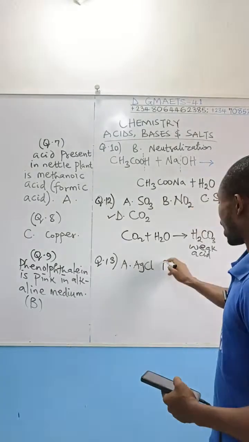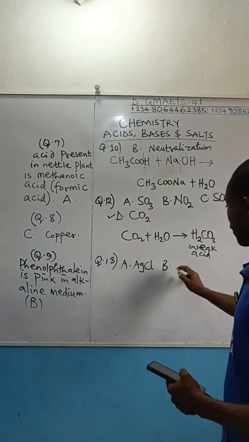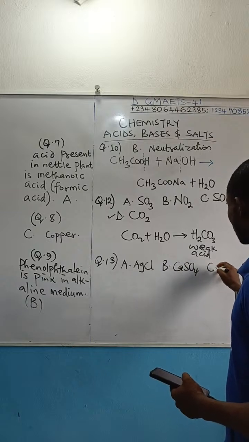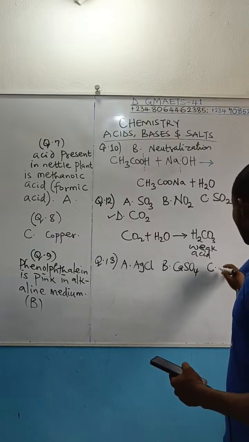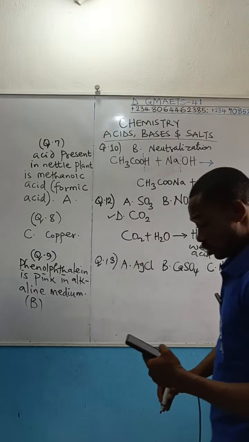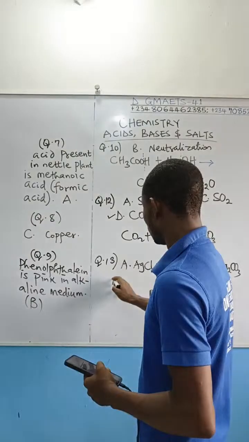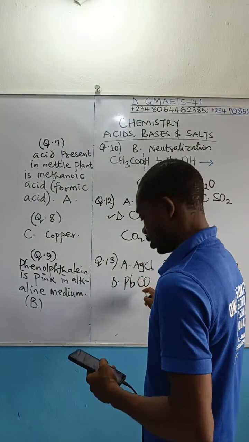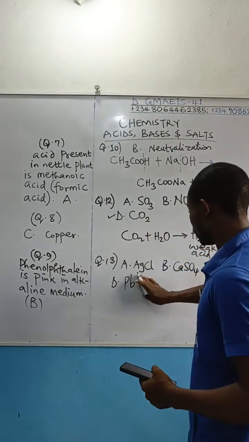This is not the guy. B, calcium tetraoxosulfate 6. C, sodium trioxocarbonate 4. D, lead chloride.